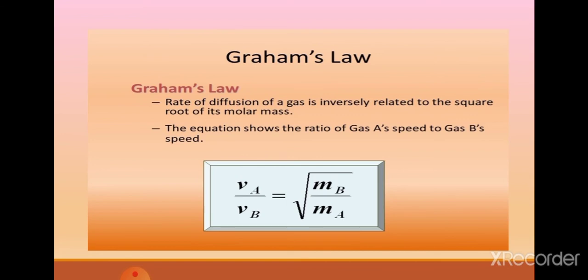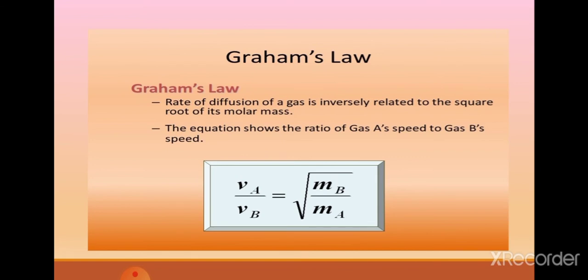With this formula, we can keep changing the quantities. Suppose density is given, then density of the gas upon density of hydrogen gives the vapor density, and vapor density can be converted into molar mass of the gas. So we get a formula: the rate of diffusion of a gas is inversely related to the square root of the molar mass.